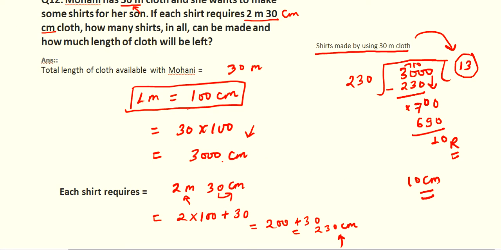Then question number 13 is very easy. The weight of one box is given to you and you have to find the weight of 150 boxes. So just multiply and nothing else. Then question number 14.